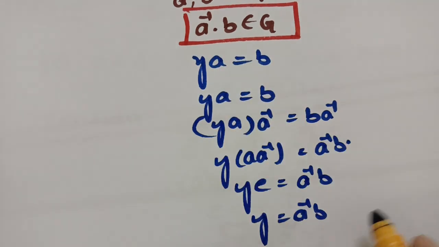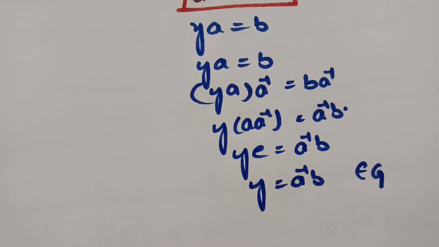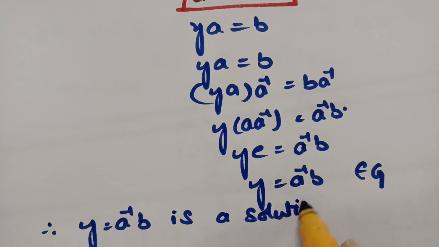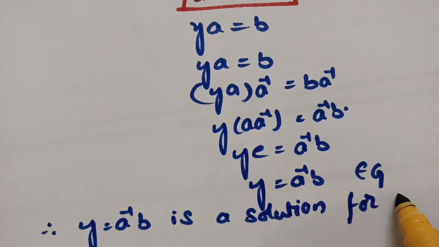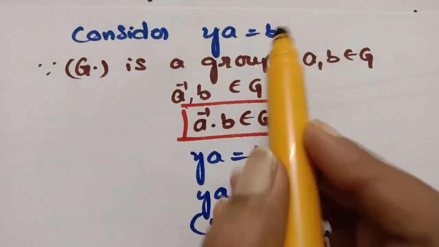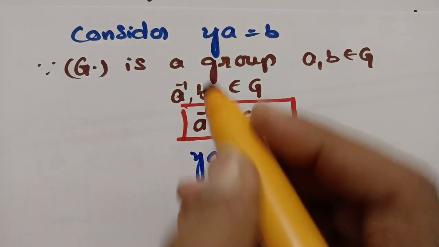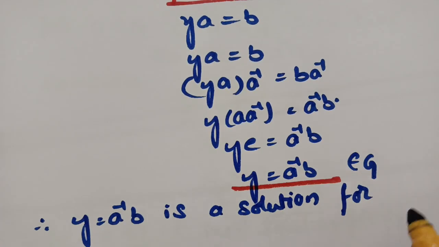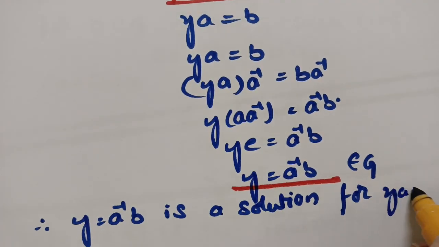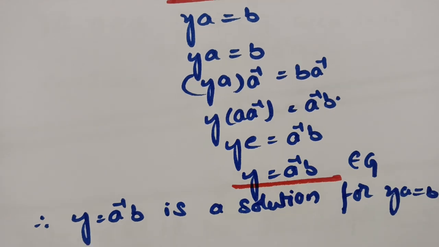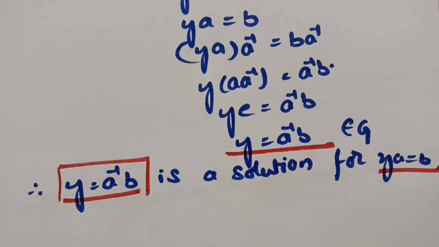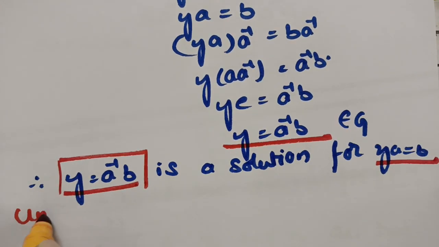See here, a inverse into b belongs again to G, and therefore y is equal to a inverse b is a solution for the equation. So which equation is it? For ya is equal to b, y is equal to a inverse b is the solution. So here we got a solution, that is y is equal to a inverse b is a solution of ya is equal to b. And now we have to check for uniqueness.